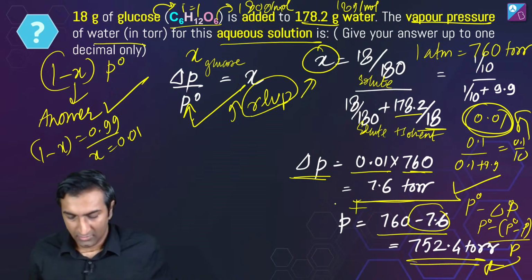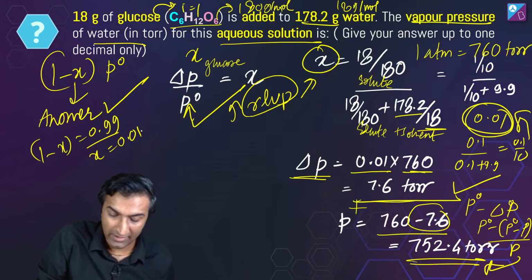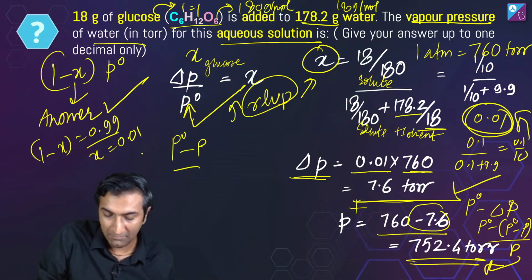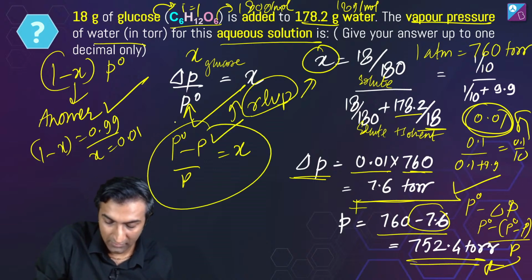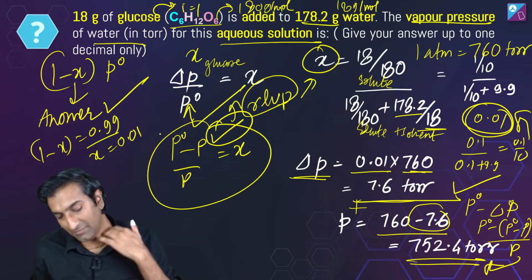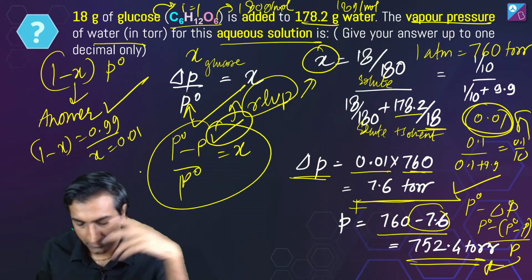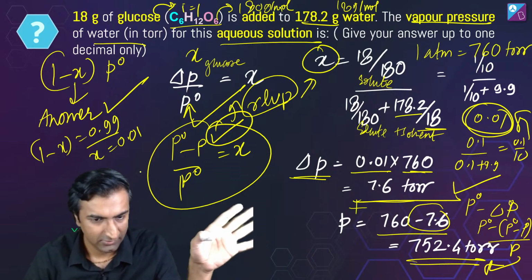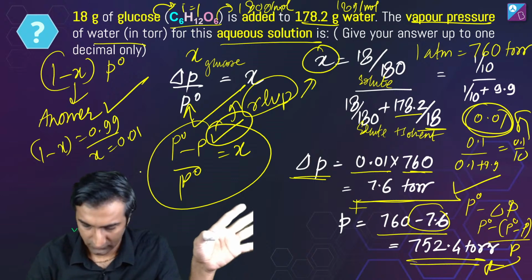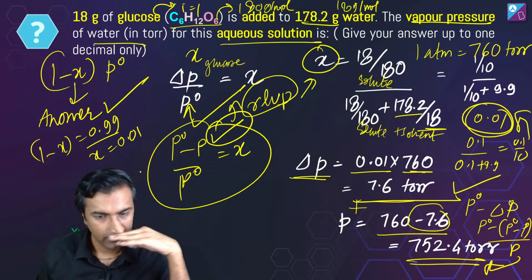7.6 कैसे? That is the definition, no? Relative lowering का definition यही तो है. P naught minus P by P naught equal to X. That is the definition. I have to find out P. P is the main focus here, right? यहाँ पे P naught है, right? Is that okay? Shreyanshi? वीरू आपने कोई पूछा नहीं. Shall we move on? आगे बढ़ा जाए.